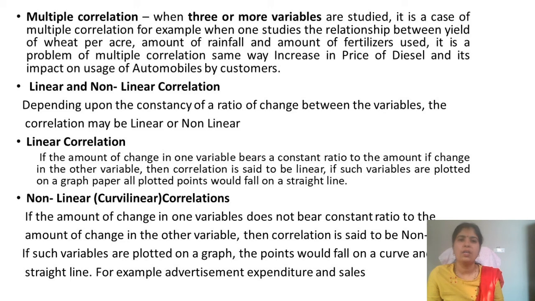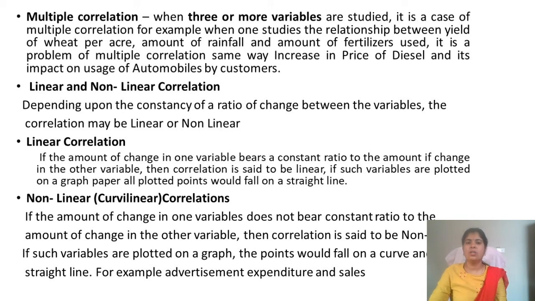Linear and non-linear: depending upon the consistency of the ratio of change between the variables, the correlation may be linear or non-linear. Linear means if the amount of change in one variable bears a constant ratio to the amount of change in the other variable, then the correlation is said to be linear. If such variables are plotted on a graph, they move in a straight line, upward or downward.